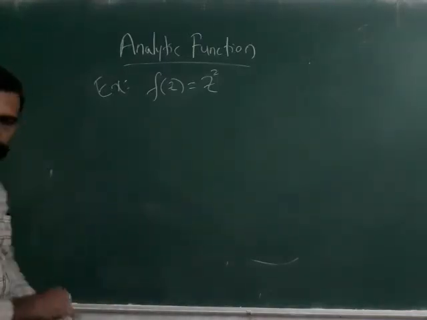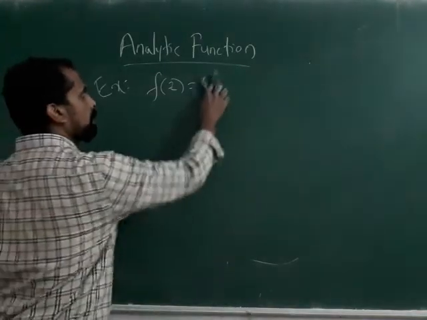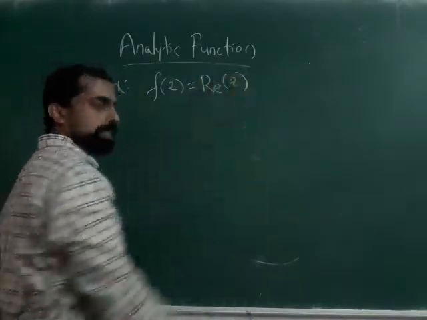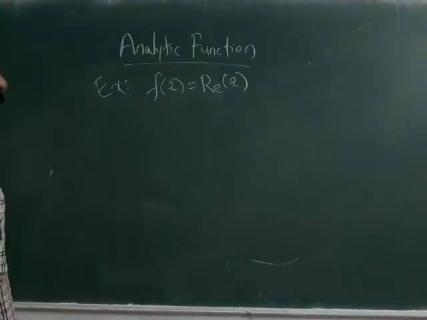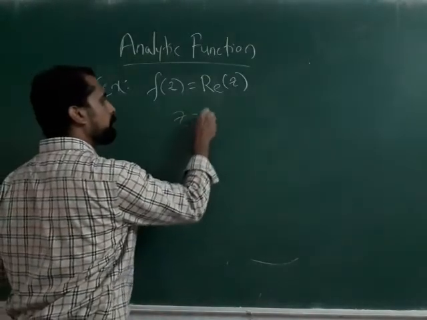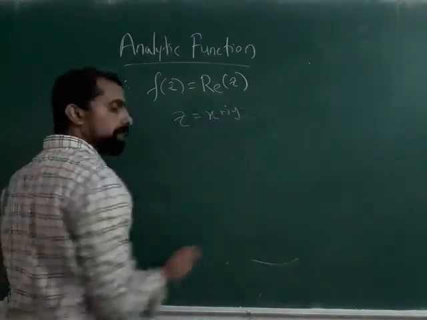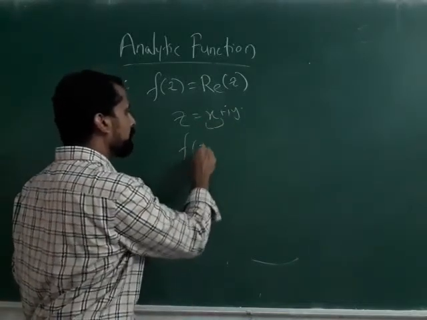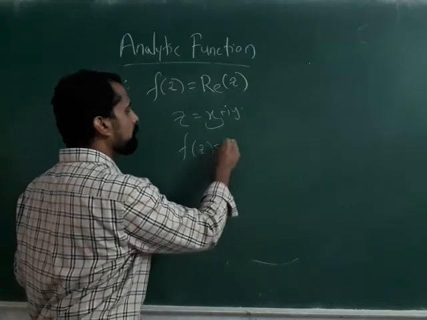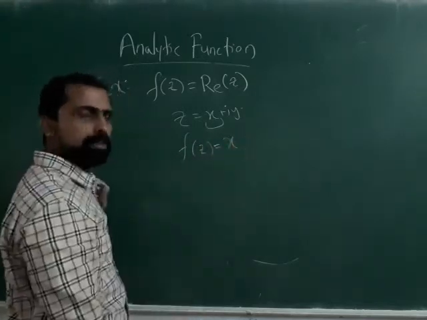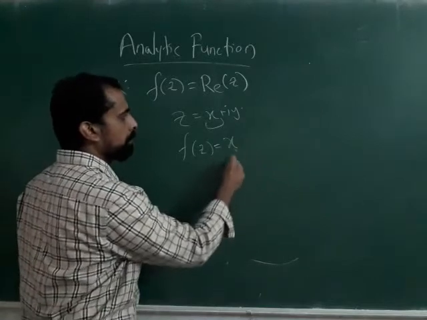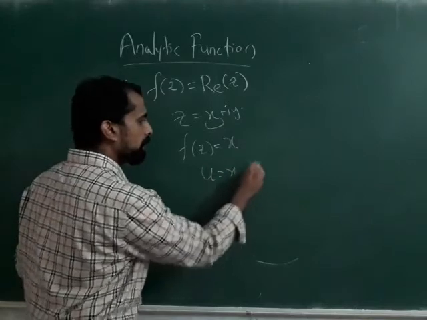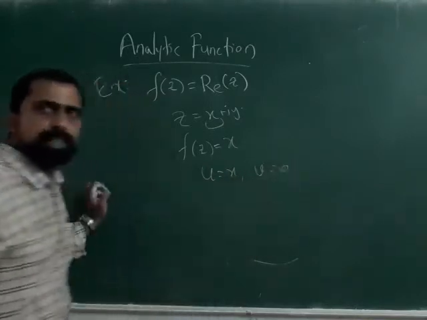So another example is f of z is equal to real part of z. So z is equal to x plus i y. So the real part of z is x. So your function f of z is equal to x. When you compare with the u plus i v form, your u is equal to x and v is equal to 0.